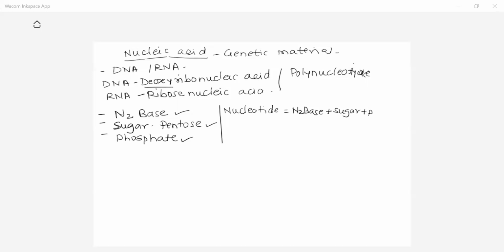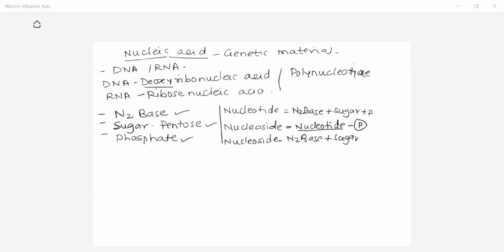When such a number of nucleotides come together, it forms the polynucleotide. Now there is another term, nucleoside. What is this nucleoside? Nucleoside is nothing but nucleotide minus one phosphate. So ultimately, a nucleoside is a nitrogen base combined with a sugar.